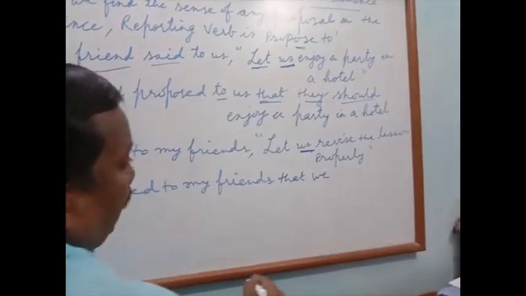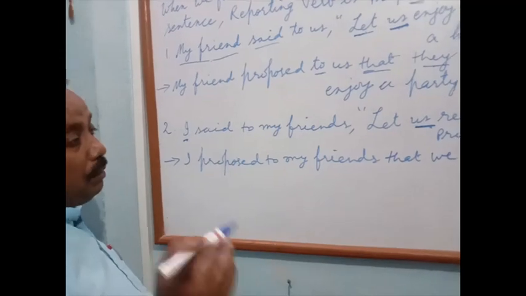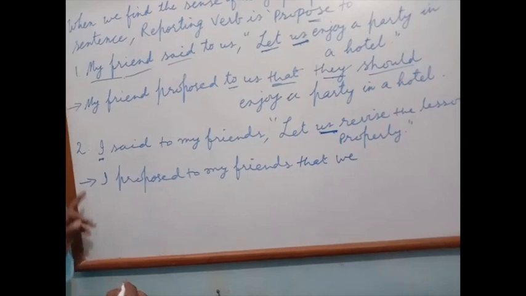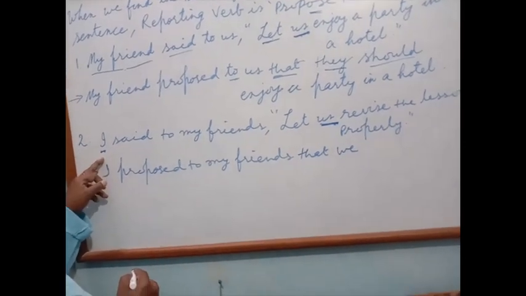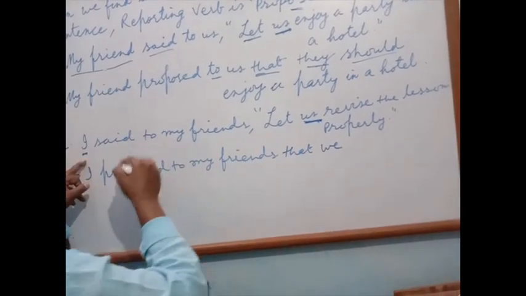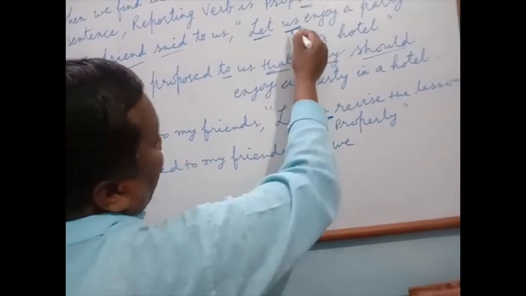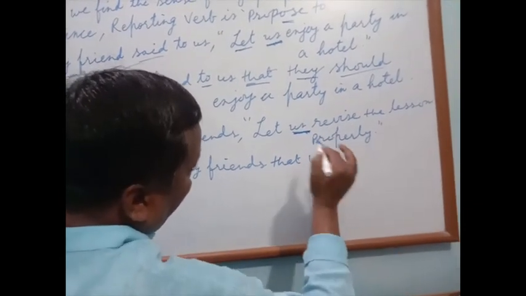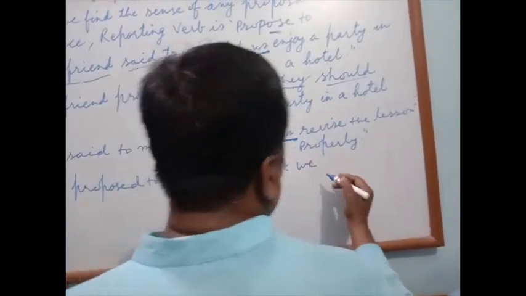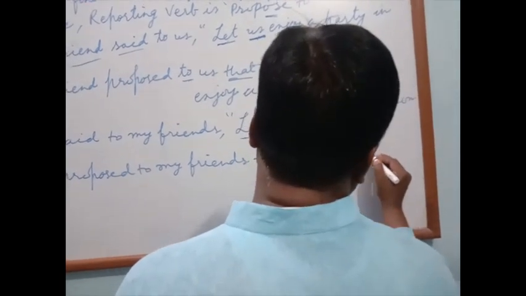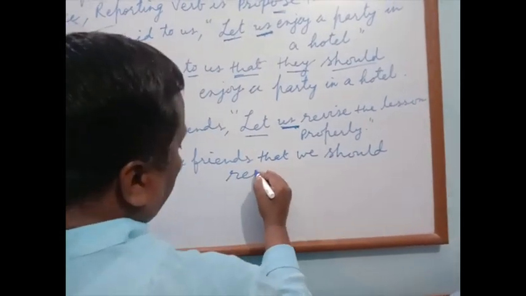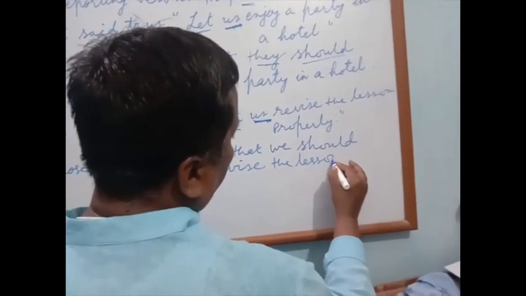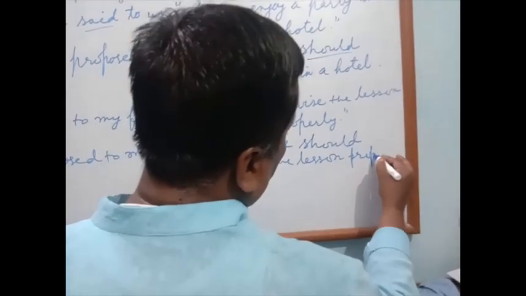Now here you may get confused, but be clear. Us is first person, changes according to subject; I is also first person. Now us is plural and what is the plural of I? We. So here we find that us changes into they and us changes into we. Now this let will be changed into should. Revise the lesson properly.